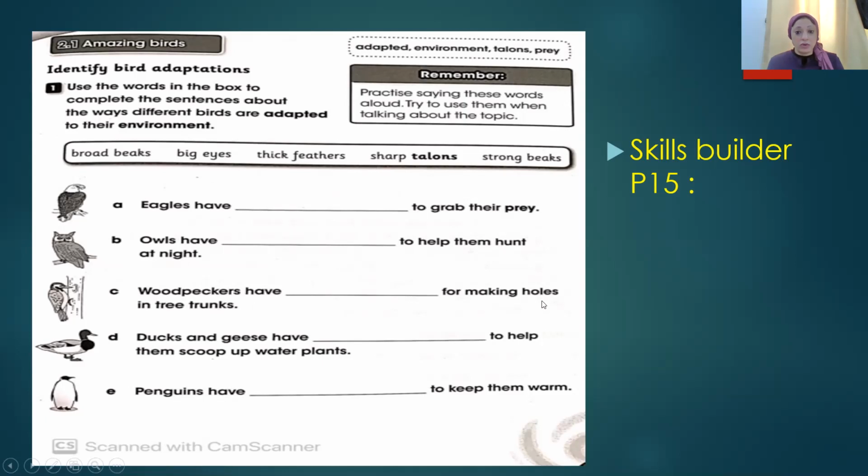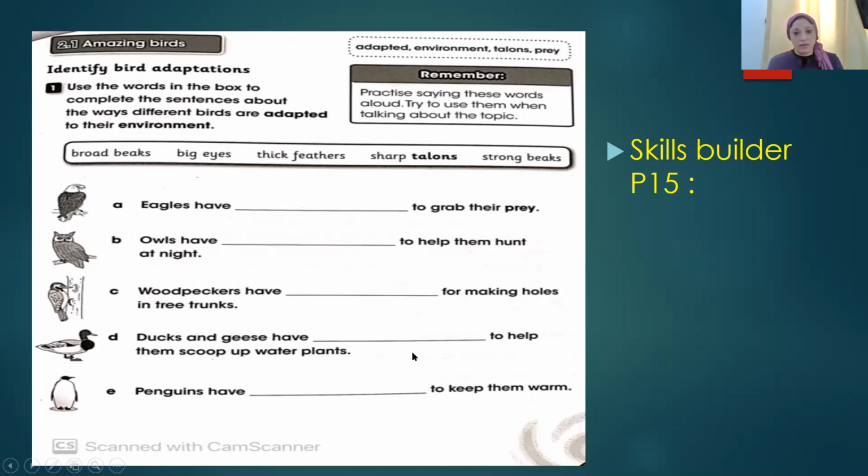Woodpeckers have what for making holes in the tree trunks? Yes, woodpeckers have strong beaks. Ducks and geese have what to help them scoop up water plants, as I've just told you? Yes, they have broad beaks. Penguins have what to keep them warm?